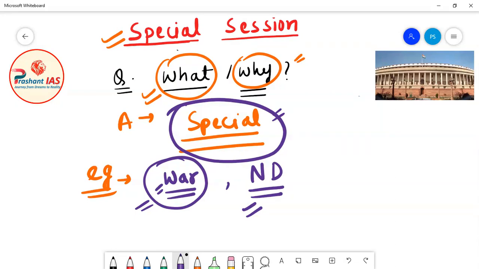Now a special session of the parliament can also be summoned for doing the unfinished tasks of the year. For example, there are some tasks which have to be completed in a given year.